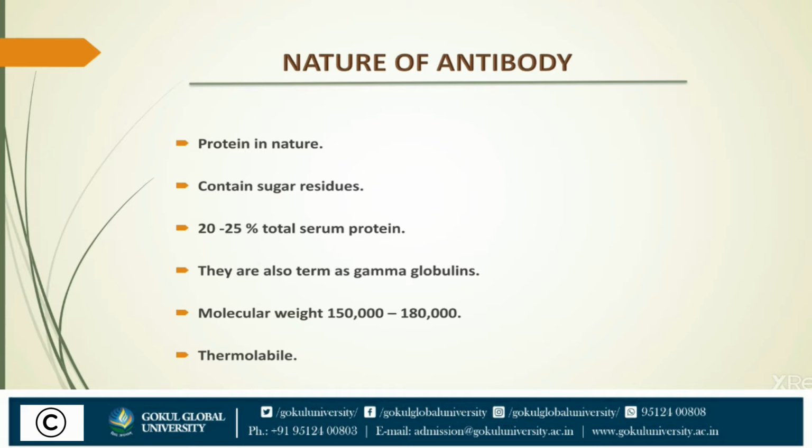They contain sugar residues and hence are glycoproteins. They constitute 20 to 25% of total serum protein. When separated electrophoretically, most of them migrate in the gamma region, hence they are also termed gamma globulins. Most of them have a molecular weight of 150,000 to 118,000. Antibodies are thermolabile and denature on heating at 70 degrees Celsius for 1 hour.